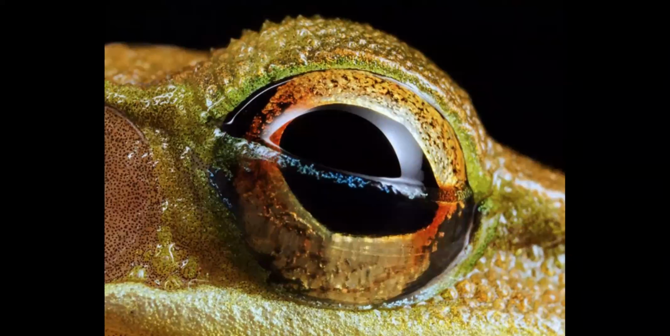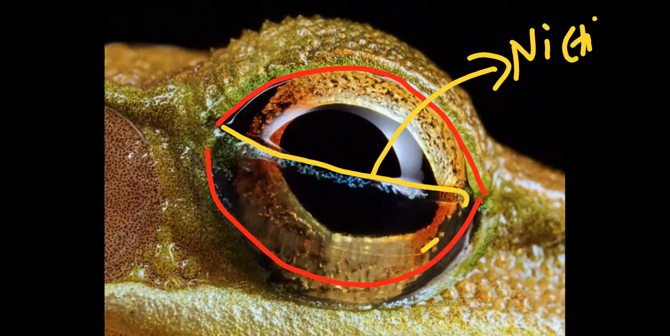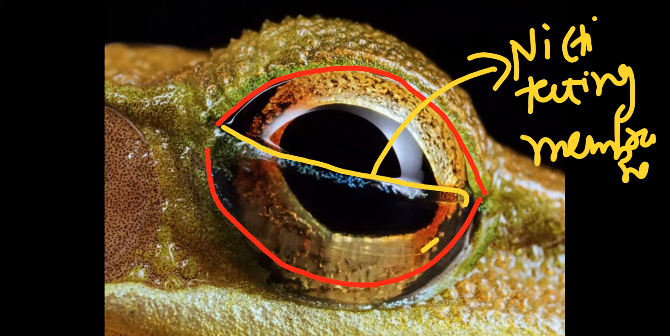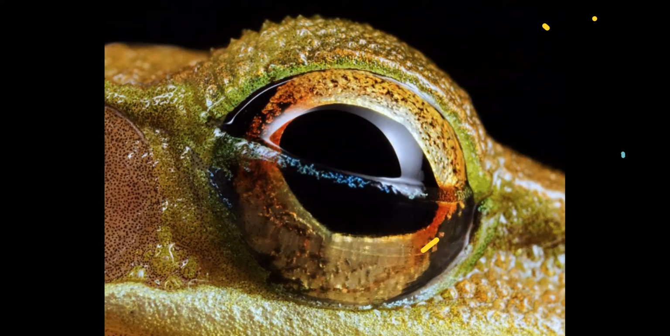If you can make out here, this is the upper eyelid. Here the lower eyelid is present, and one more transparent eyelid is present here, that we call nictitating membrane. Upper eyelid, lower eyelid, and over here the nictitating membrane, a transparent membrane, is present. This membrane covers the eye entirely when frog lives in water.